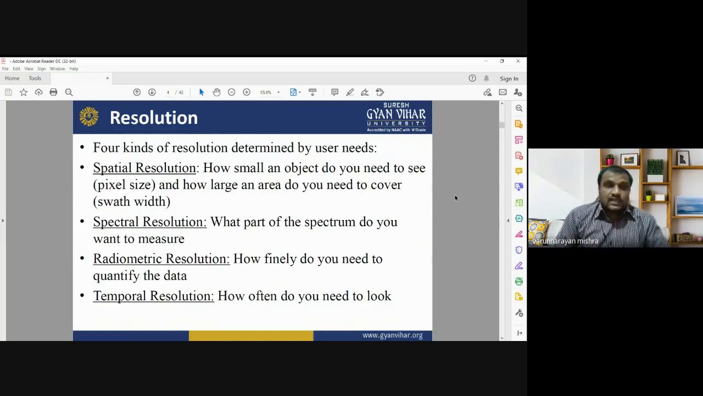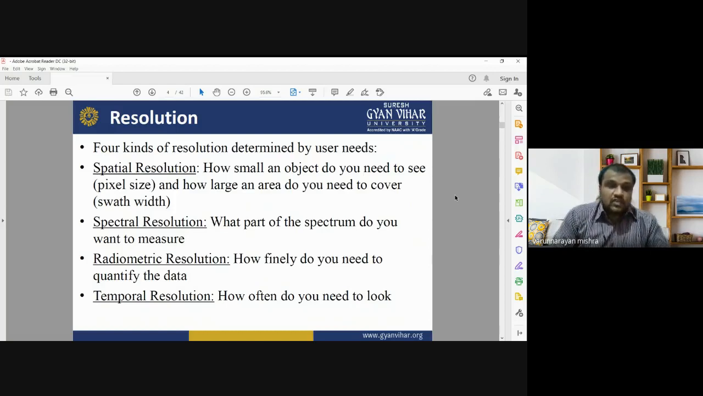The second kind is spectral resolution. What part of the spectrum do you want to measure, what part of the electromagnetic radiation are you going to measure, and how are you going to use different spectral bands or different spectral wavelengths for different purposes. So the spectral resolution means how many spectral bands of the electromagnetic radiation, or how many wavelengths of that electromagnetic spectrum, will be measured for various applications. It is known as spectral resolution.